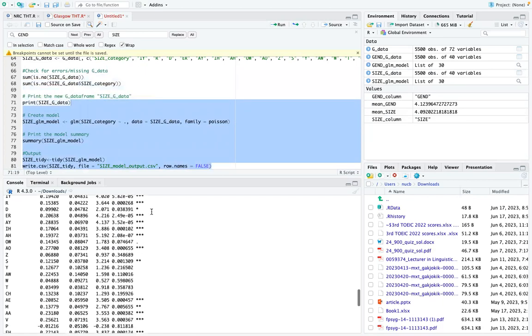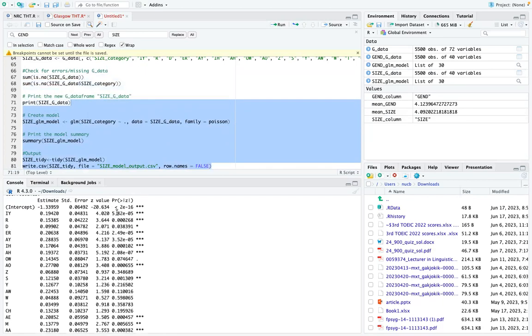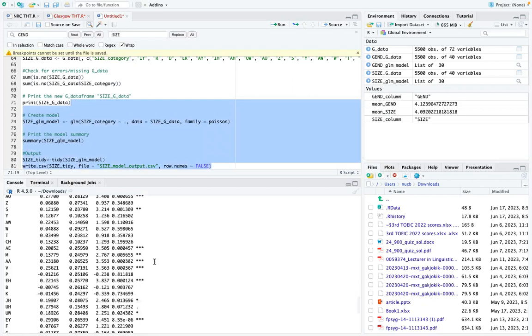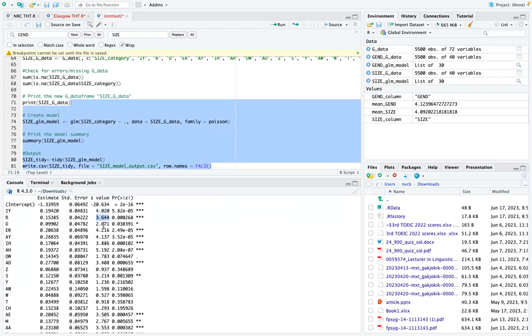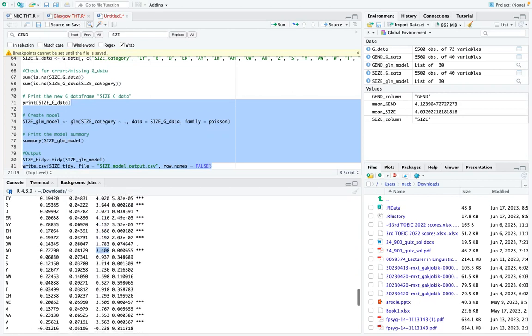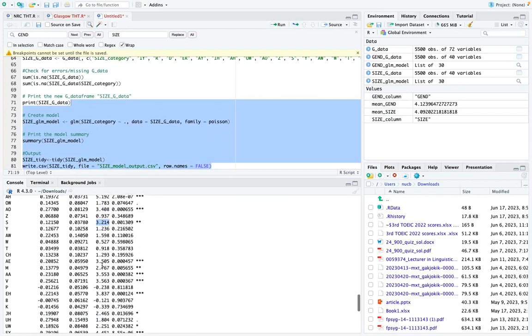Let's take a look at this analysis first. Sorry. So here we have lots and lots of, compared to the gender model, right? We have all these statistically significant findings, but when you take a look at them, they're all aligned with increased size. None of the statistically significant findings are aligned with smaller size. And those ones that are, such as P, it's not significant.